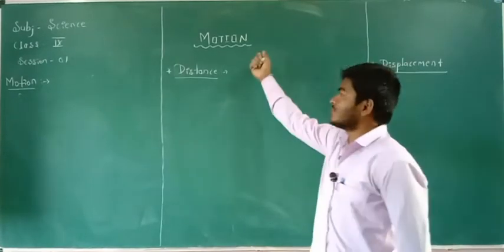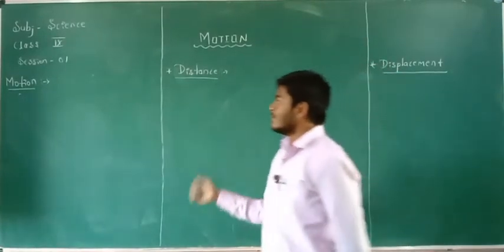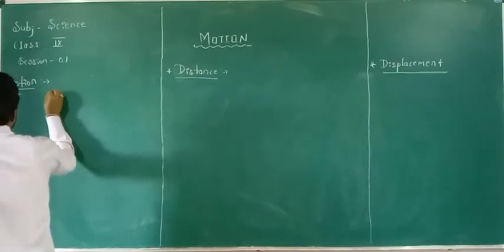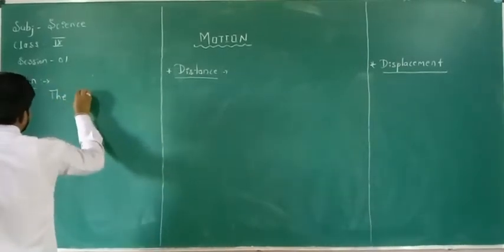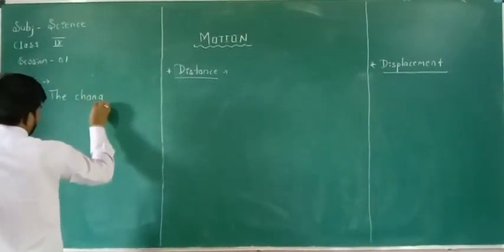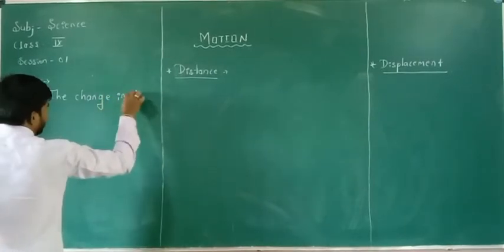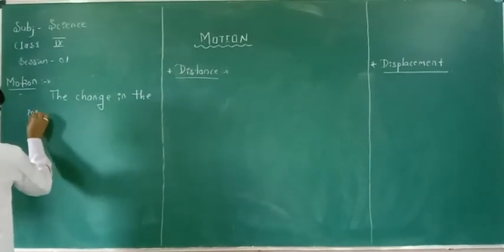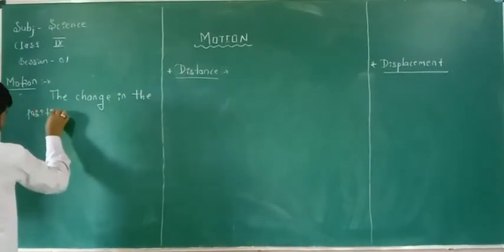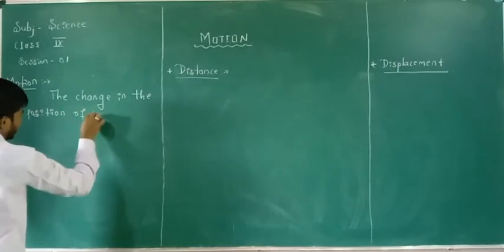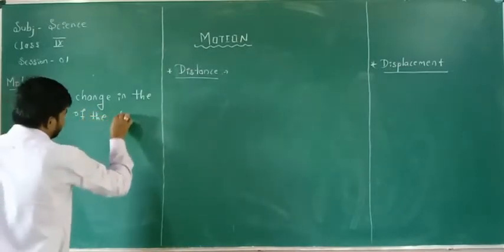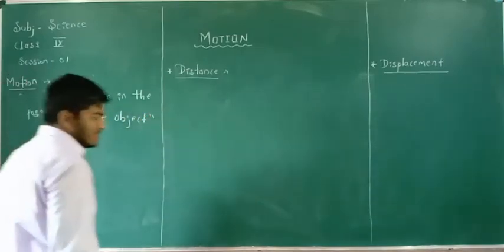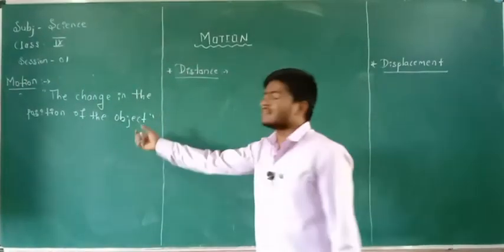Then what is motion here? The definition of motion is the change in the position of the object. Change in the position of the object is known as motion.